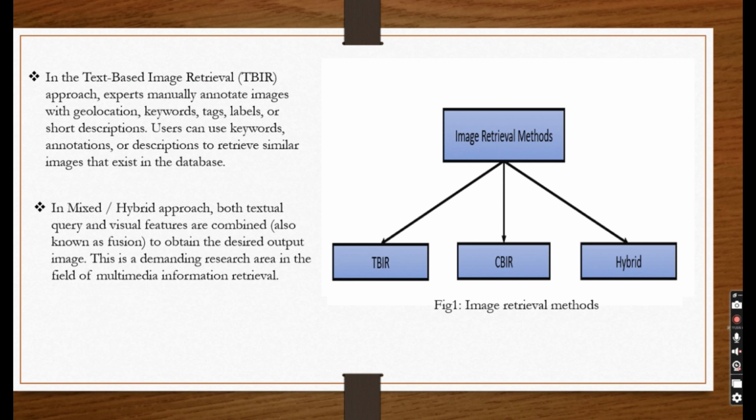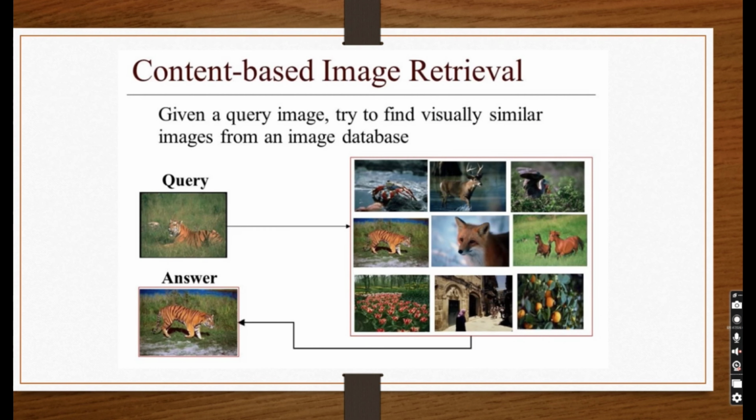Types of image retrieval methods. They are TBIR, CBIR, and hybrid. TBIR, text-based image retrieval. In text-based image retrieval, images are retrieved based on geolocations, keywords, tags, labels or short descriptions. CBIR. In the CBIR method, we can retrieve images based on the content of the image, nothing but color, shape, texture. Hybrid model. In the hybrid approach, both textual query and visual features are combined to obtain the desired output image.